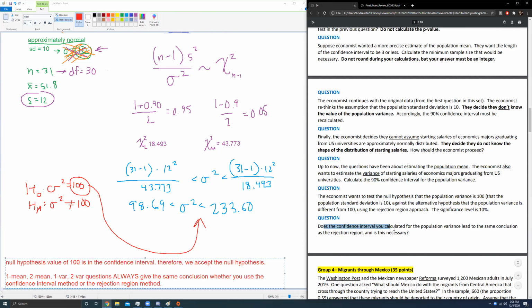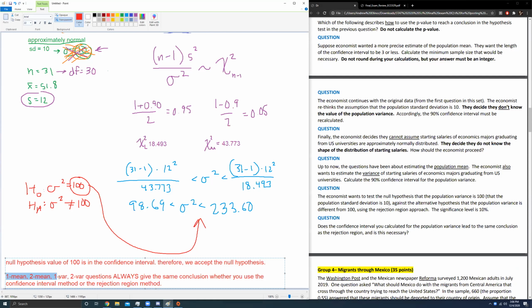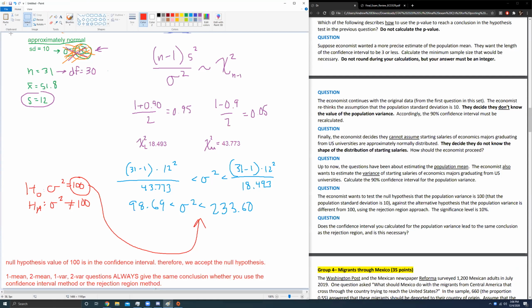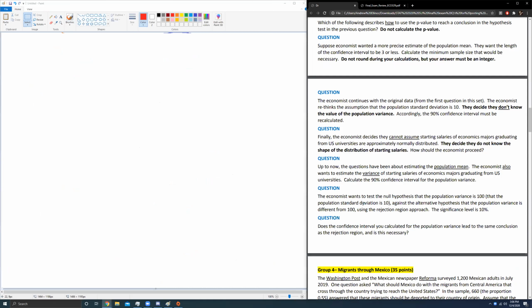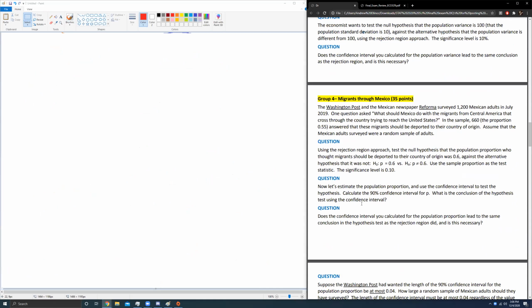Does the confidence interval lead to the same conclusion as the rejection region method, and is this necessary? Yes, always. Cool? Okay. I'm going to get rid of all this. Just a common theory question that they ask, usually at the very end.